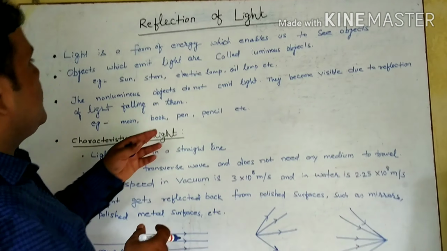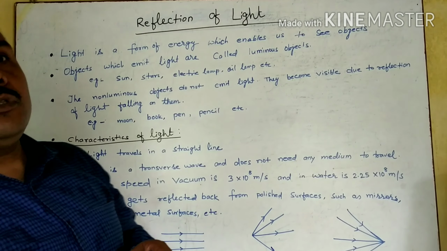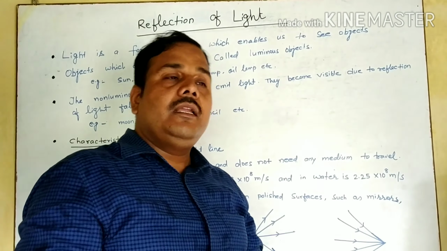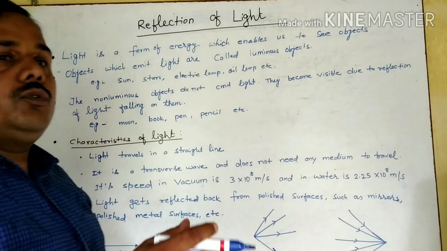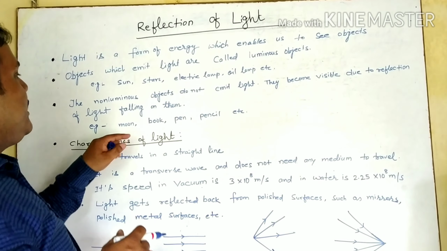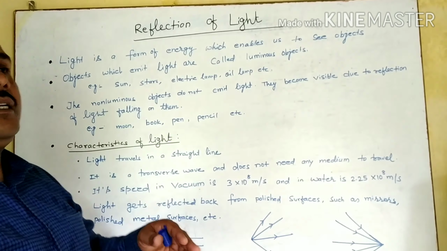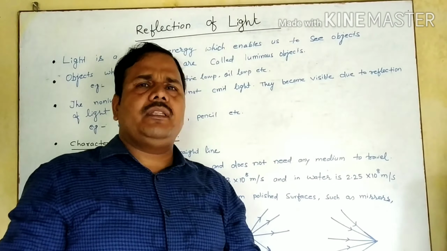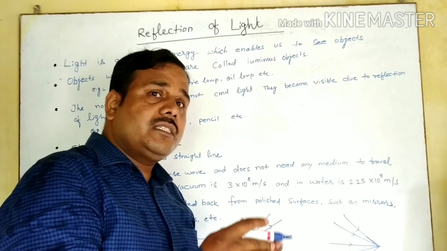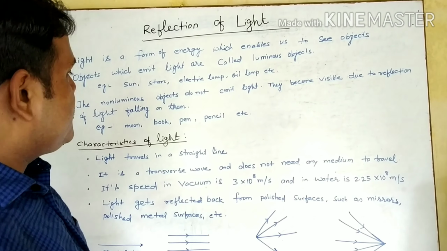For non-luminous, we say those objects which do not emit light. They are visible only due to the reflection of light. For example, moon, book, pen, bench, surroundings, whatever objects you are seeing. Okay, all these things are known as non-luminous objects.